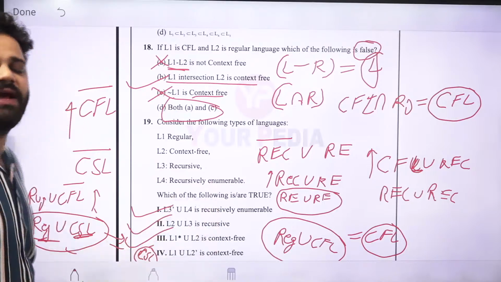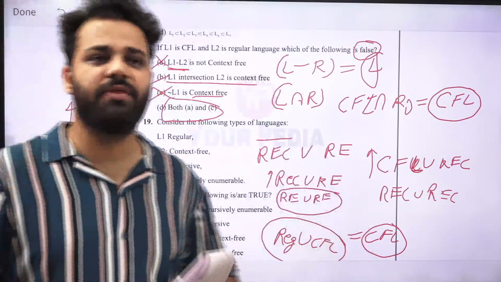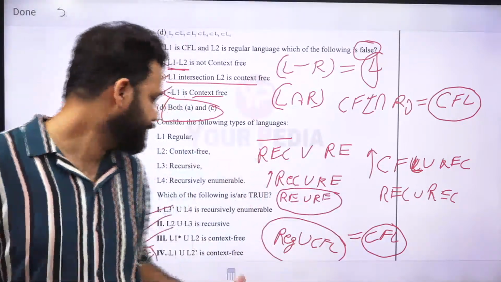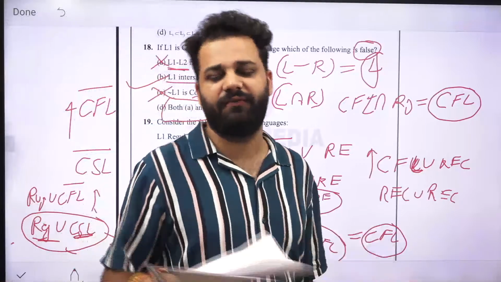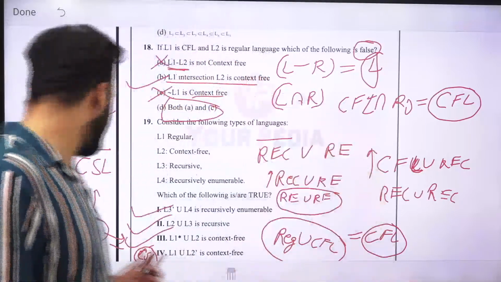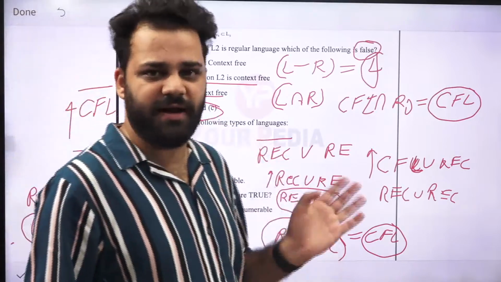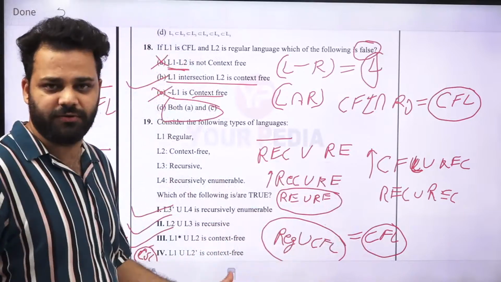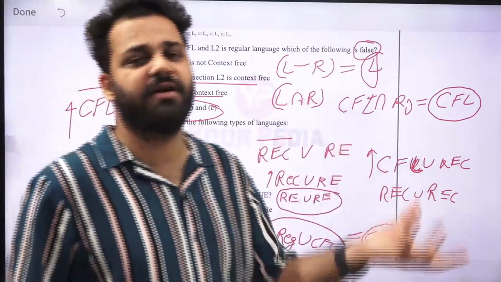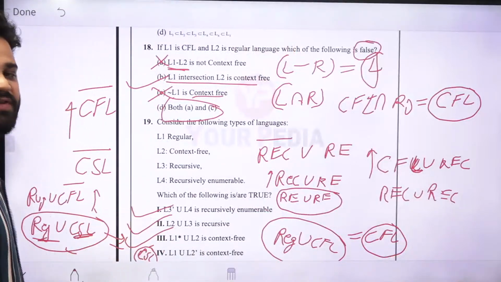So it is saying context free, but we are getting CSL. Now what is the meaning of this closure property? If any property is closed, and it is saying that the answer is CSL, this means surely our language will be CSL, but there will be cases when it will be context free also. But we are talking in general terms. In general terms we are using just closure properties and a language which is CSL.